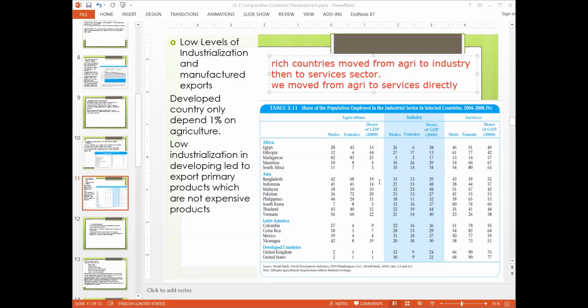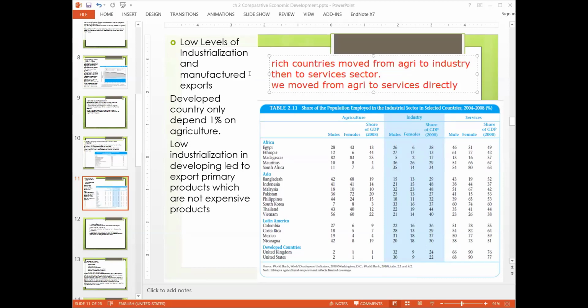Okay, like in Asia. So what has happened is because they are not industrialized, they are only exporting primary goods, which are agriculture based. Okay, and which are not expensive. So it means the developing countries are exporting things which are cheap, and the developed countries are exporting things which are services and industry oriented, which are very expensive. So what does it mean?